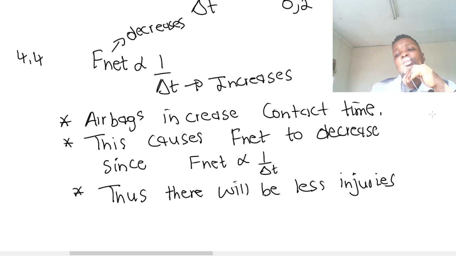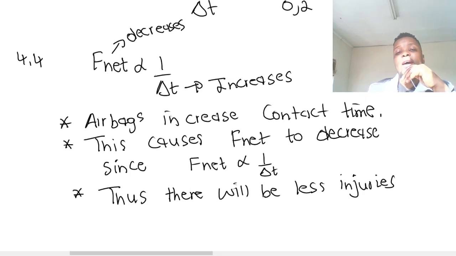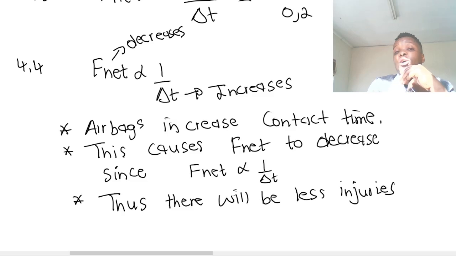They always try to ask you all those questions, how a dancer is able to feel less pain on their heels. So it's because of the fact that they land first on their toes so as to increase contact time, thereby reducing the impact of pain or injuries. I hope that makes sense, guys.